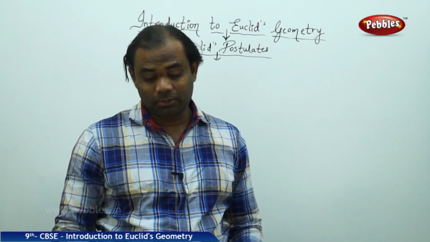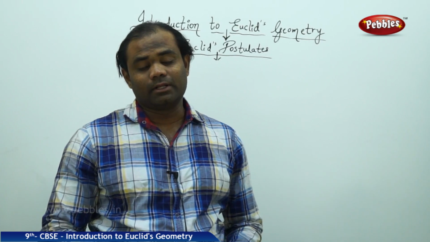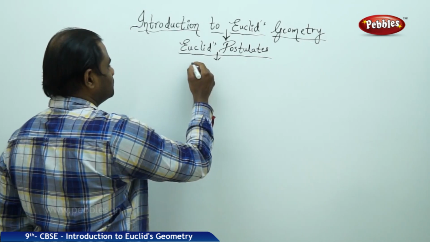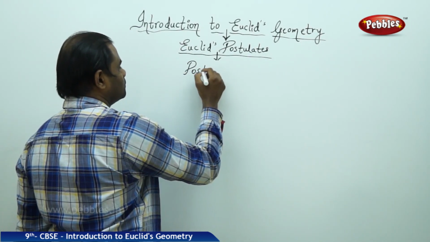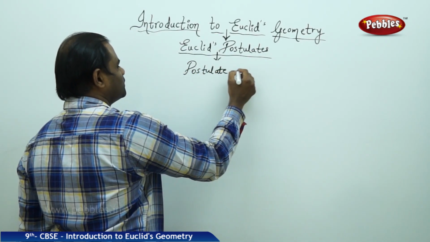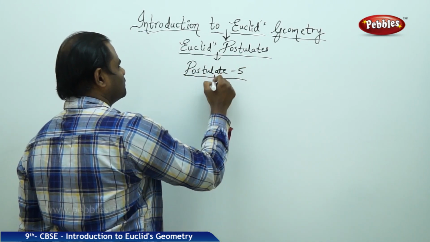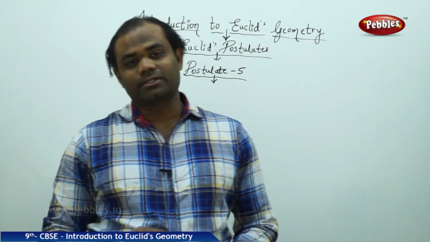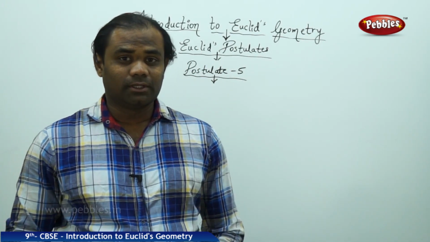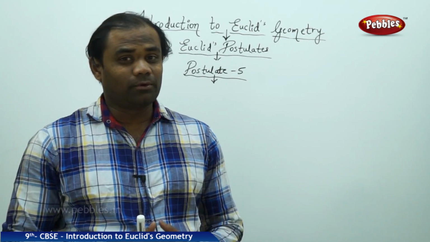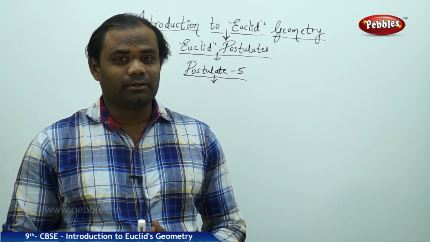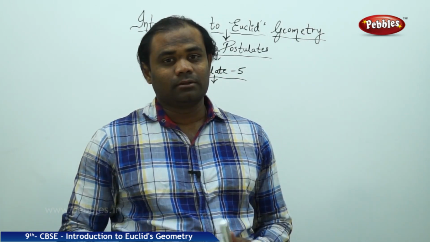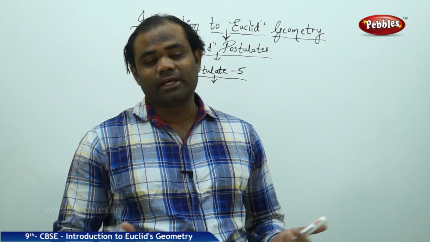Now let's see postulate number 5, the last postulate in Euclid's contribution. Before we discuss its complete definition, let me tell you that all the 5 postulates are attributed to Euclid, but the first 4 postulates are very simple to understand because they are self-evident.